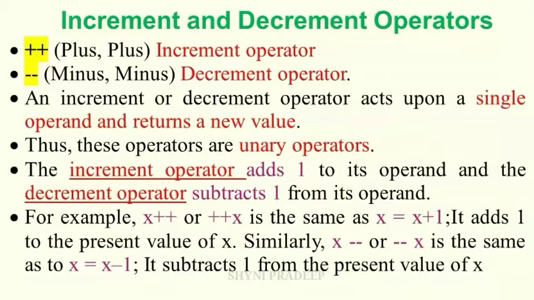The increment operator adds 1 to its operand and the decrement operator subtracts 1 from its operand. x++ and ++x is the same as x = x + 1. It adds 1 to the present value of x. Similarly, x-- and --x is the same as x = x - 1. It subtracts 1 from the present value of x.